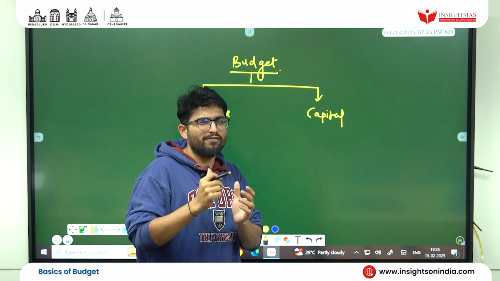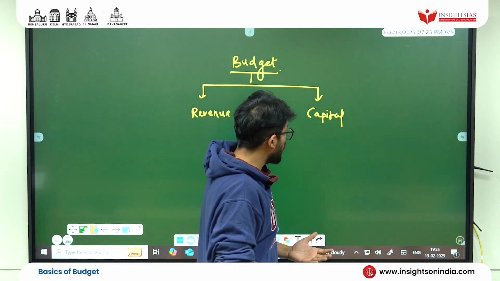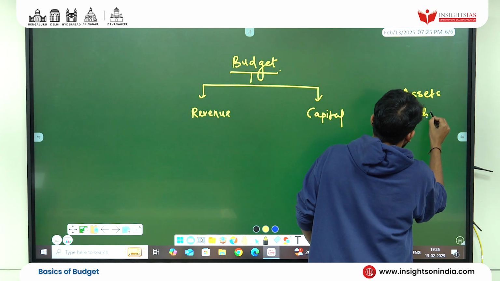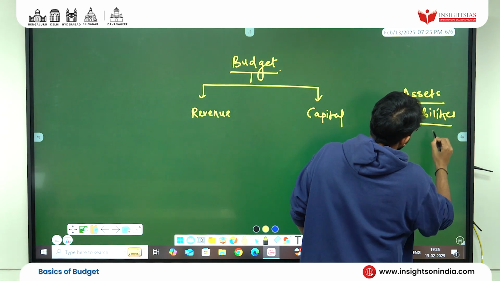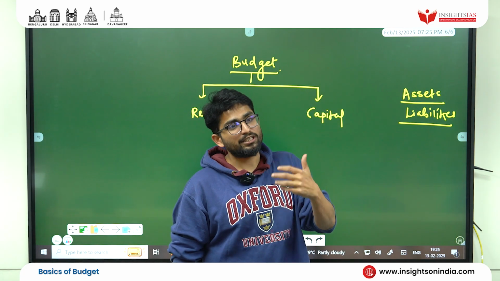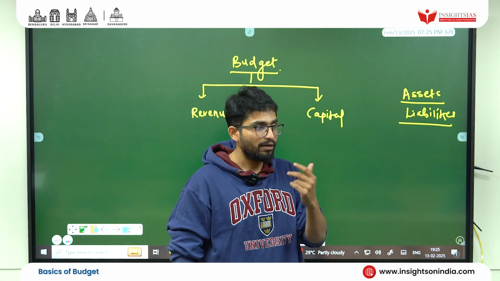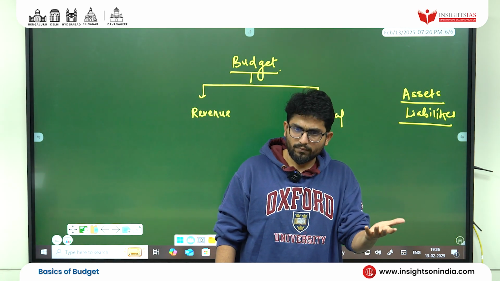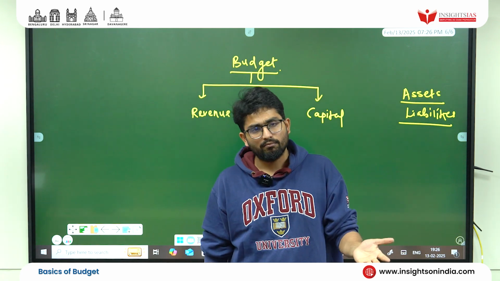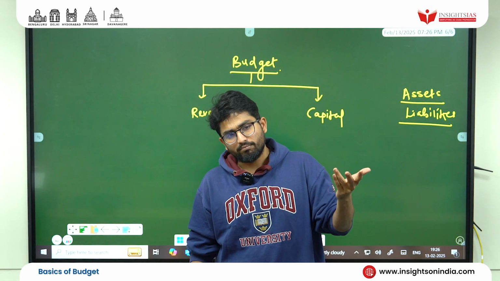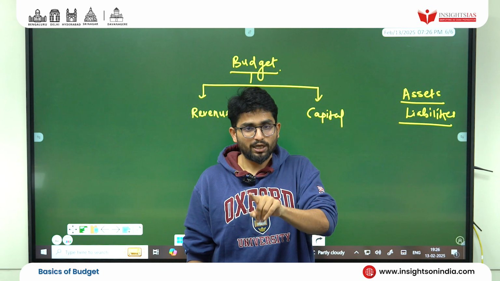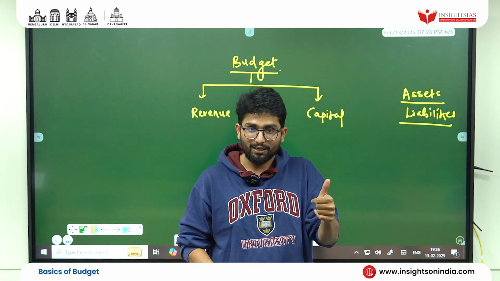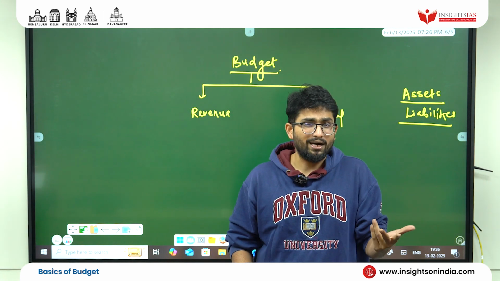I hope you know what is the meaning of capital and revenue. For those who don't know what is the meaning of capital and revenue, just try to know the meaning of assets and liabilities. So assets are something that when we invest in those assets, they give us revenue. Let's take an example. So if you invest in land, okay, let's say you invest in land for, let's say, 5 crores. And after 1 year, the price of the land goes up. It becomes 10 crore. So that means what? Land is an asset. You originally invested 5 CR. Now, if you sell the land, you are getting what? 10 CR.